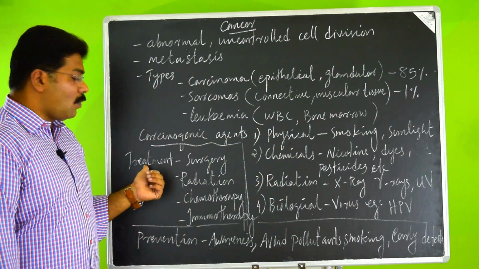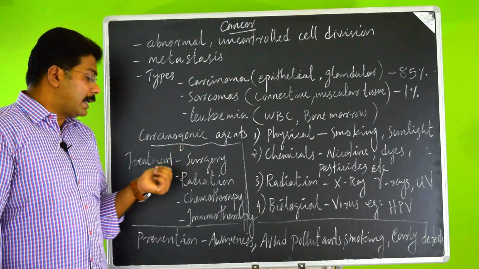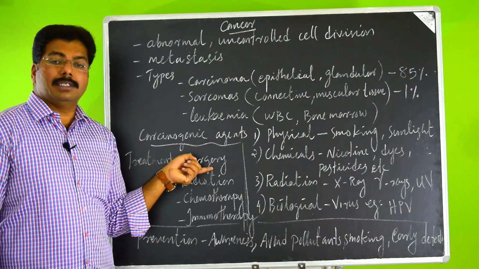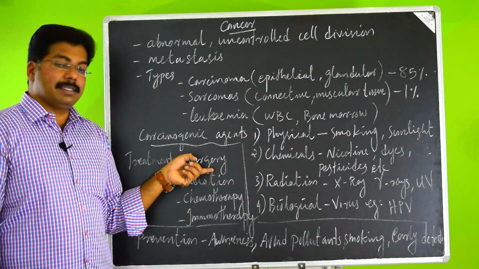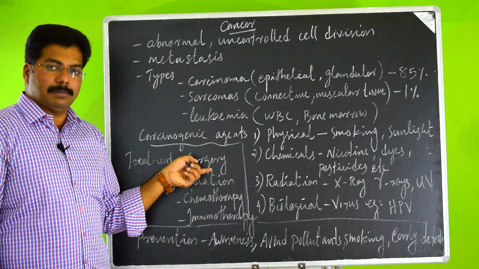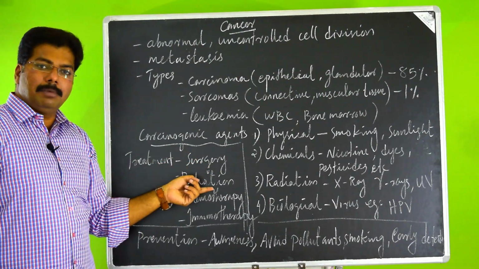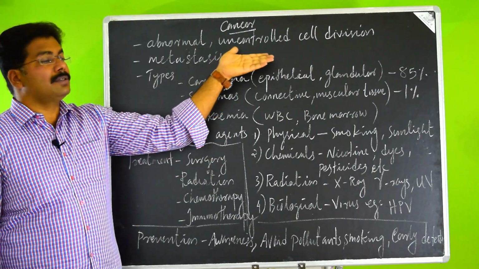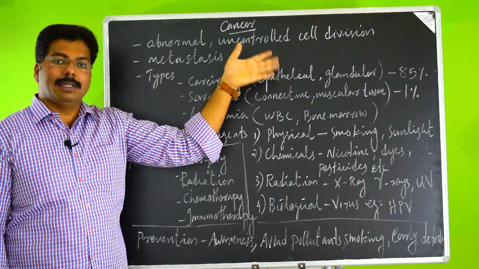Coming to the next one, what are the treatments for cancer? First thing is surgery. Surgically we will remove the cancer affected part of the body. And radiation can be given to the cells which don't have any control over their cell division.